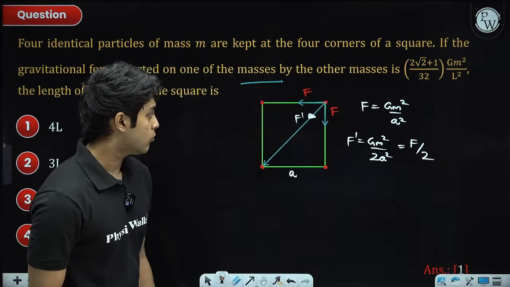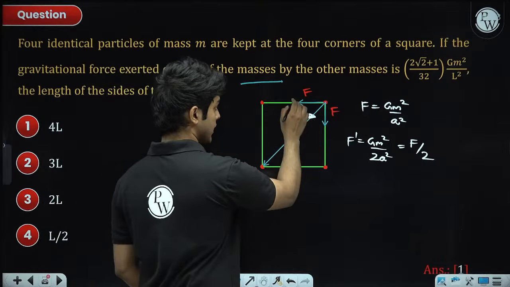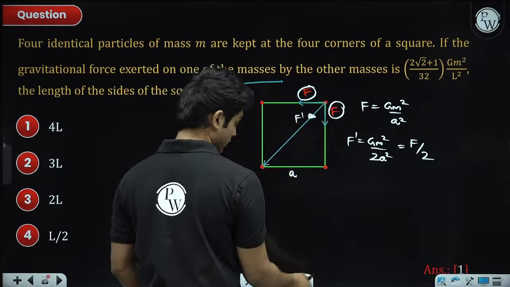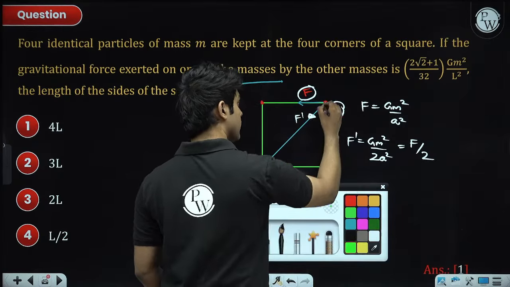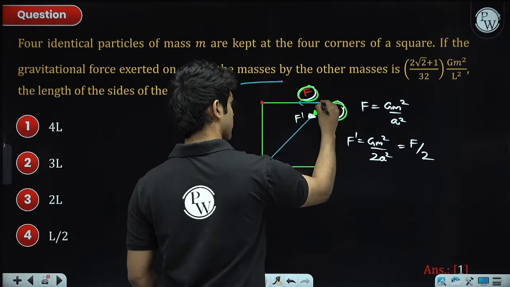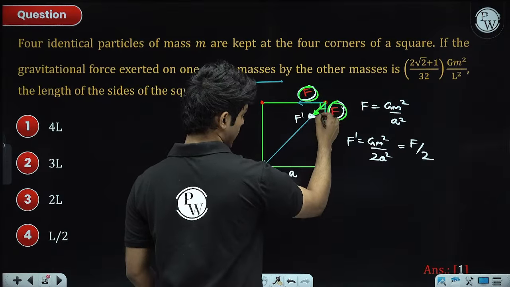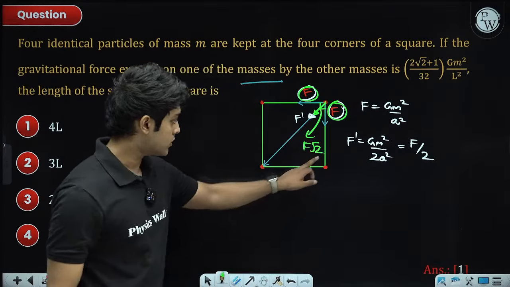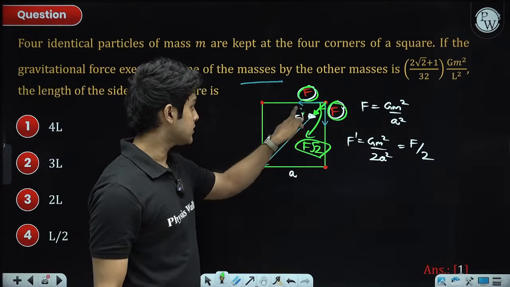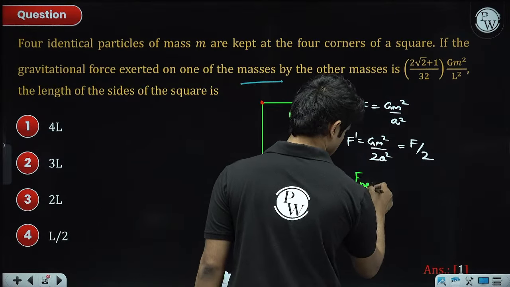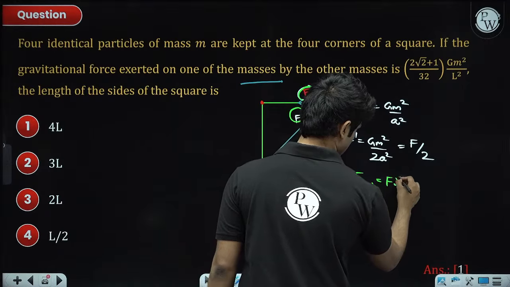Okay, so what is the net force? It is the sum of these 3 vectors. So F and F perpendicular to each other, the net force is along this direction itself, right? So F and F, angle between them is 90, so the net force is F root 2. Okay, so the net force is going to be this F root 2 plus this F dash. So F net is F root 2 plus F by 2.